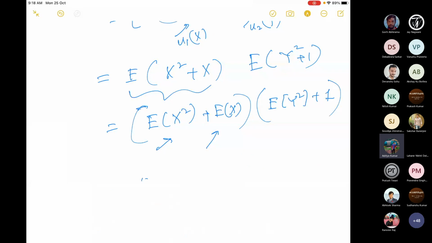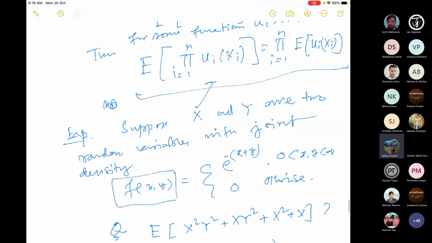If I know that, I can get this value, and it will be the same value for y because they are identically distributed. So I can solve this problem. This problem is in disguise; it looks very complicated, but it is actually not. You just have to apply whatever we have studied.